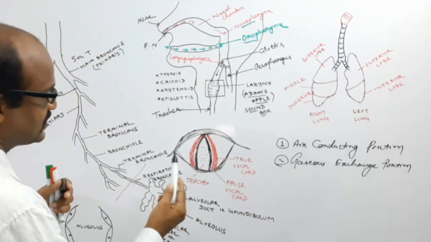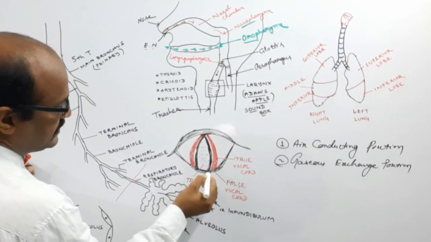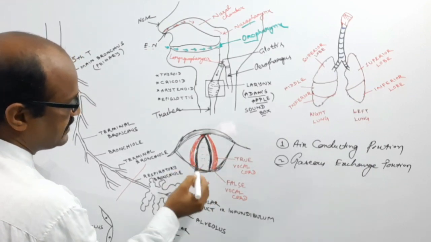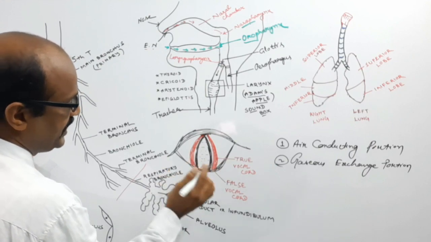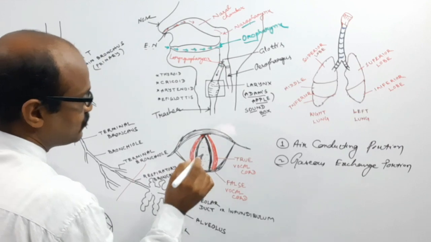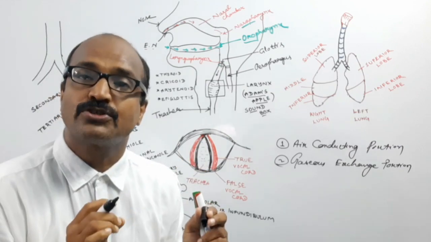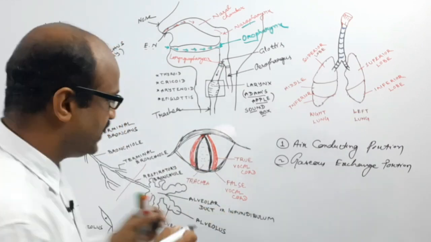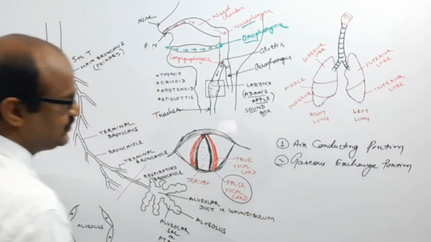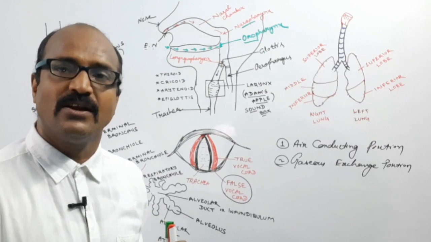The first pair, the outer pair, is the cartilaginous fold. This is the fold of cartilage at the outer side. This is the opening, and this fold has no role in the production of sound. That's why this is known as the false vocal cord.